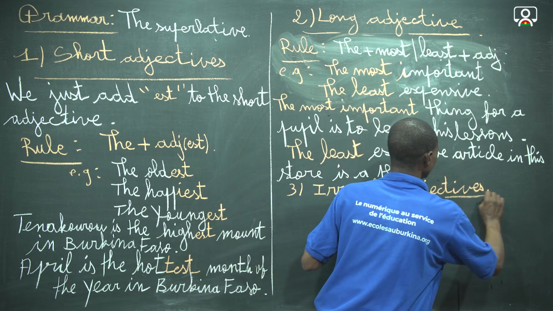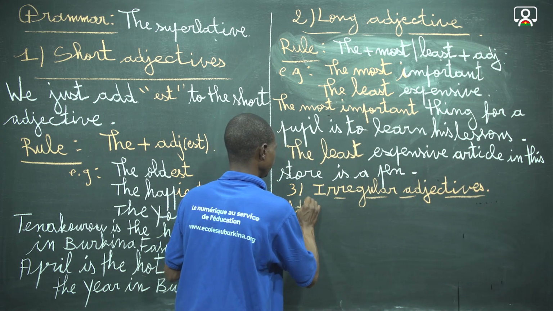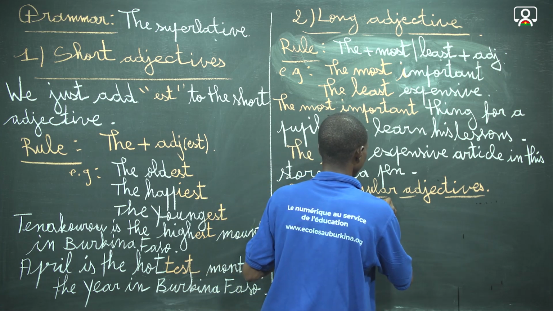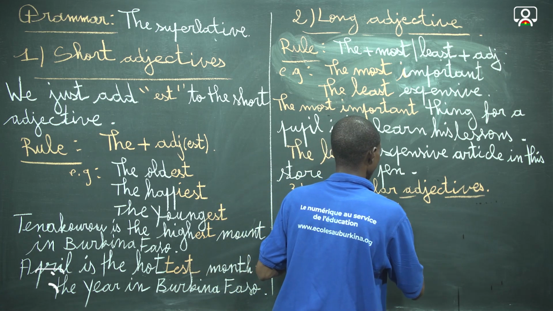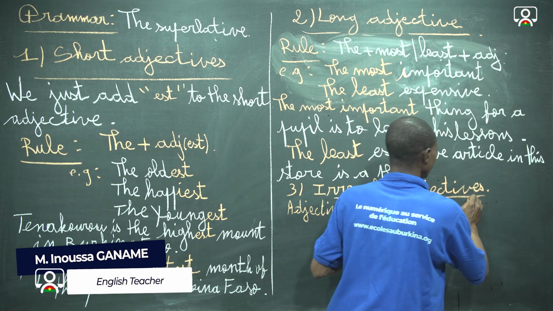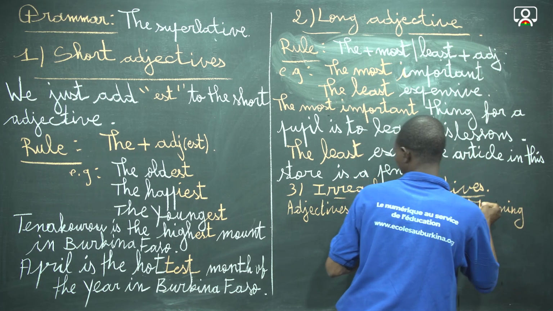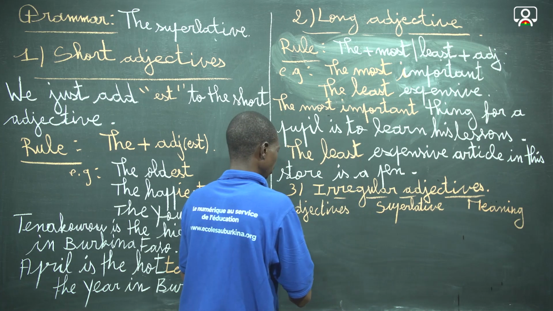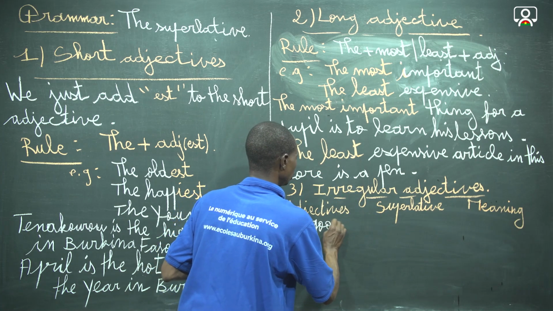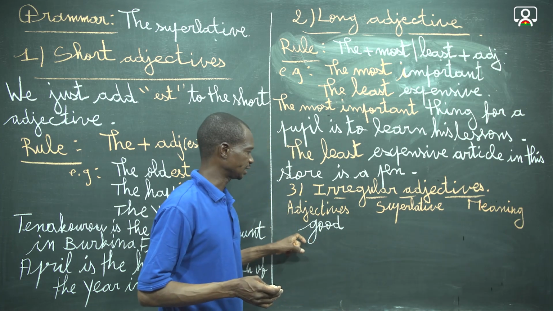Here we are going to do a short table: we have the adjective, the superlative, and the meaning in French. Here we take the example of good, which is an irregular adjective.